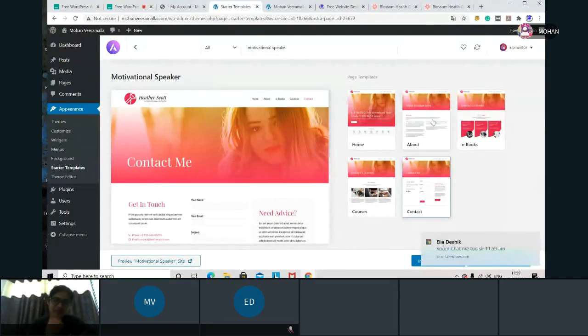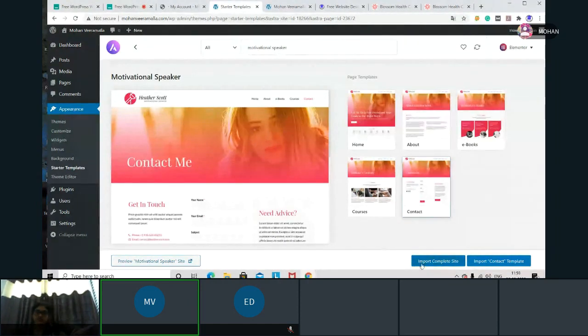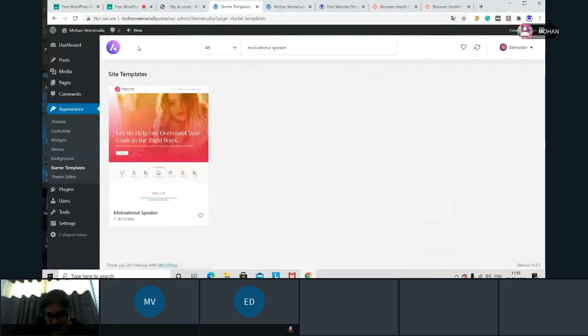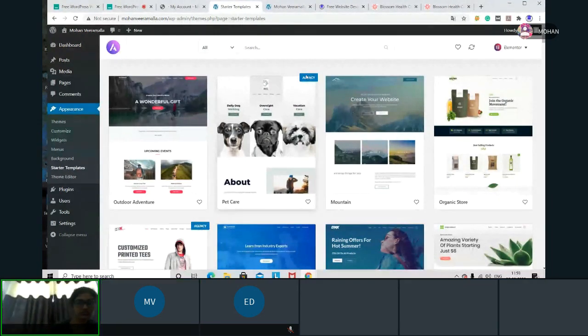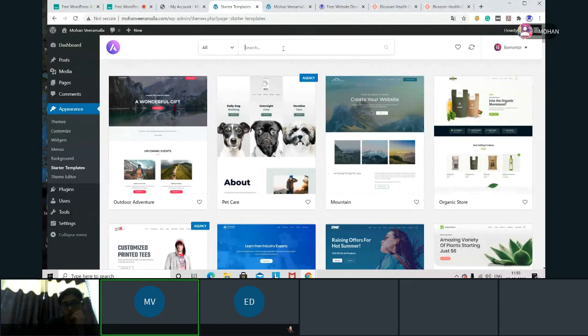So we'll do one thing. We'll take this theme and customize it. See, now here I have something called import complete site, import complete template. I'll go back. Why I'm showing this: see here you can see agency themes. These are paid themes, which means you have to pay to take them. But we don't want a paid version. We want a free version.